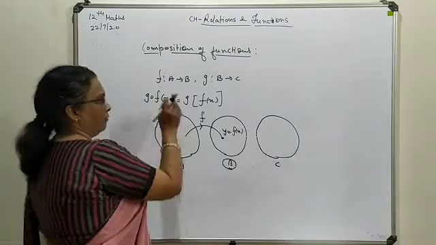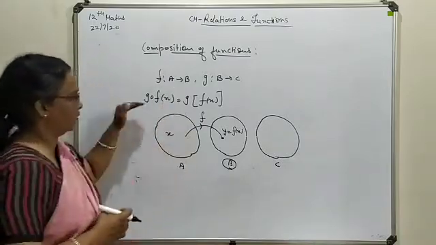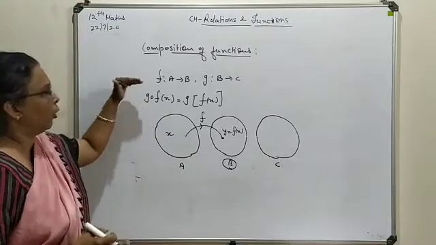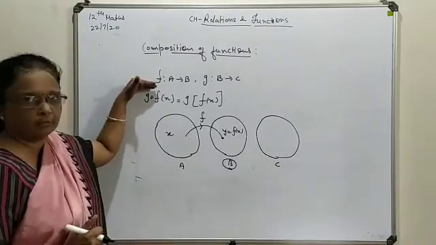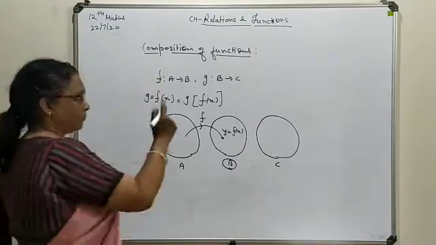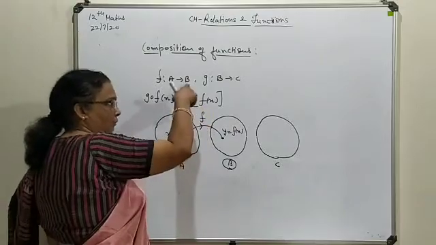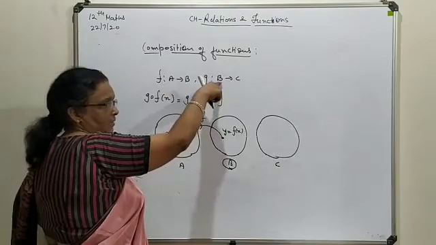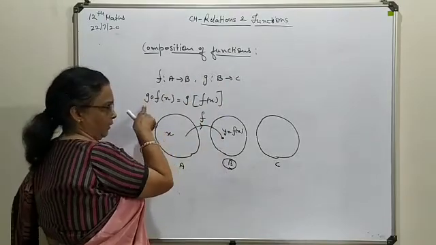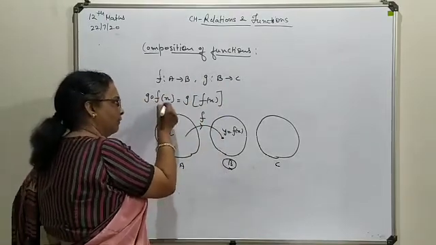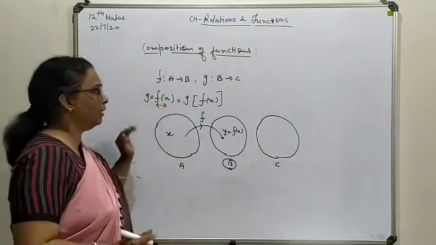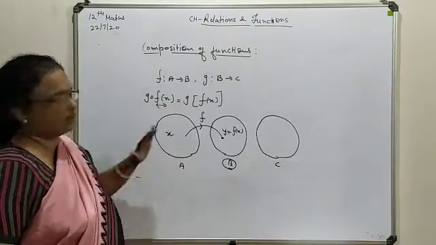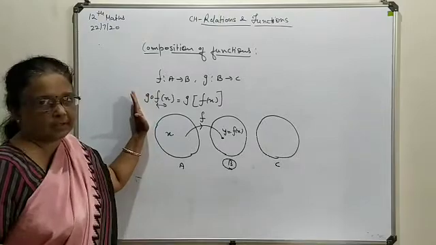So before starting the composition evaluation on the basis of given functions, you check the range of the first function against the domain of the second, because the first is evaluated first and then the second one proceeds.